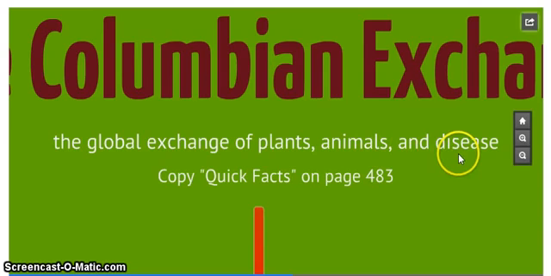Diseases are important because this is what helps to wipe out the native population in the New World. The Native Americans living in the New World are not used to the diseases from the Old World. An easy way to remember these three things is DAP. D, diseases, A, animals, and P, plants. You can also add an S at the end and make it DAPS. That S would be slaves. This is important as later on the slave trade is also part of the Columbian Exchange.